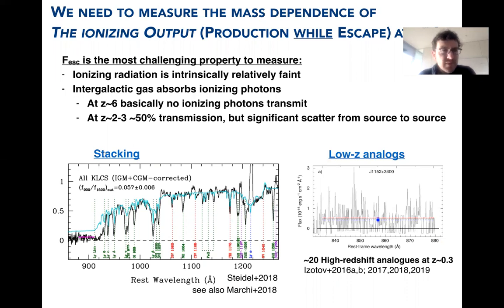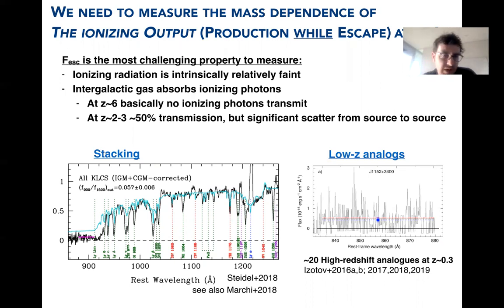The escape fraction among these two is the most difficult property to measure. That's because the ionizing flux is faint, but particularly because intergalactic gas between galaxies and us absorbs ionizing photons. At redshift 6, basically no ionizing photon can be observed, and even at redshift 2 to 3, we only observe on average half the ionizing photons, and in particular the source-to-source scatter is really substantial.